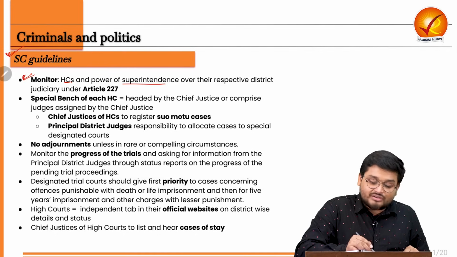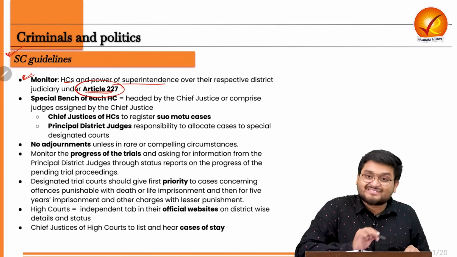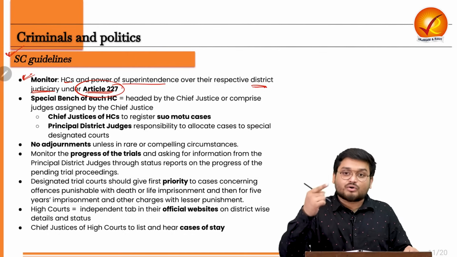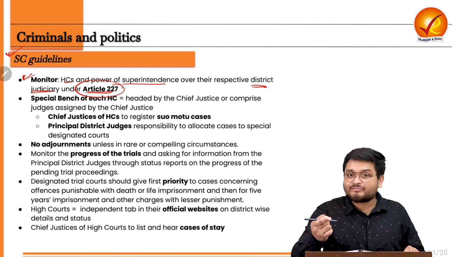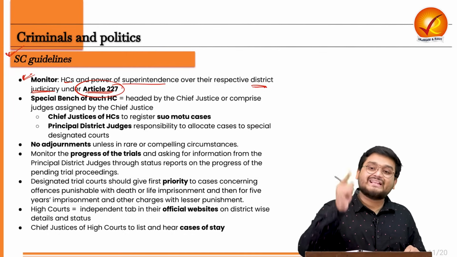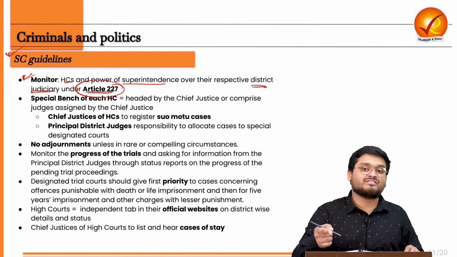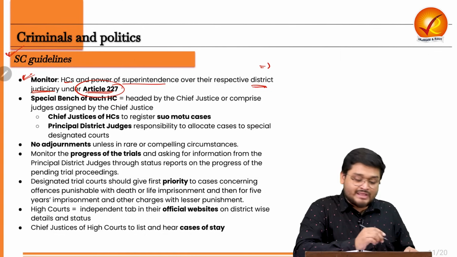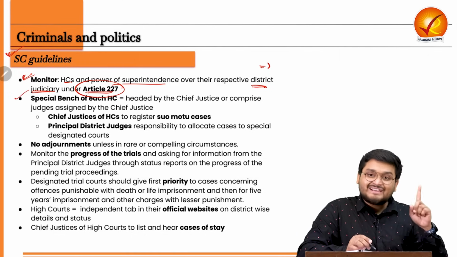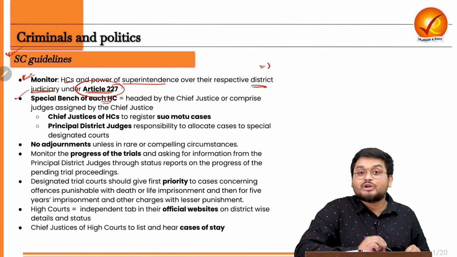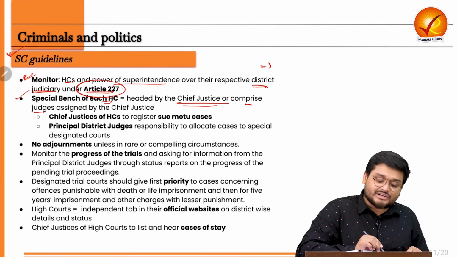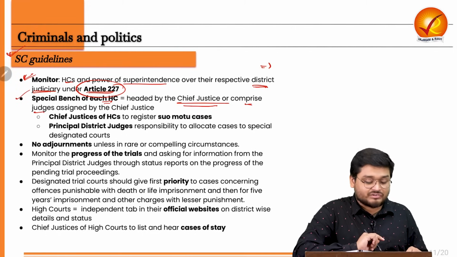So the power of superintendence under Article 227 over the district judiciary is already with the high courts of particular states. So they must be overseeing all the cases going on in the district courts related to criminals. Then a special bench in each high court must be constituted, headed by the Chief Justice of that particular court or comprised of judges assigned by the Chief Justice.